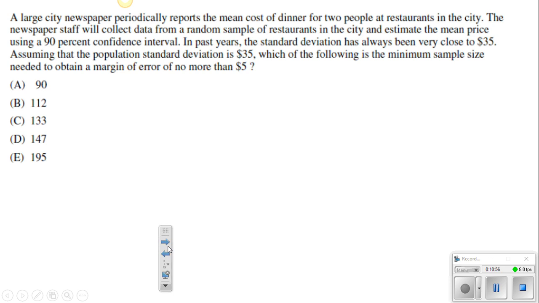Looking at number 6, here you're asked to figure out the minimum sample size. So we're talking about a minimum sample size, which means that we're going to use a margin of error. And I'm already seeing the words margin of error located up here in the stem of the question. But let's see if we're talking about a one proportion z interval or a one sample t interval. A large newspaper periodically reports the mean cost of dinner for 2 people at restaurants in the city. You can stop reading there to figure out if it's a one proportion z interval or a one sample t interval. As soon as you saw the mean cost of dinner for 2 people, this is going to be a one sample t interval.